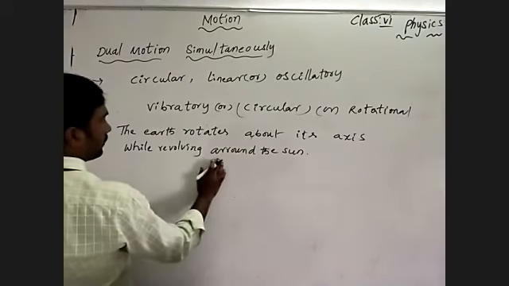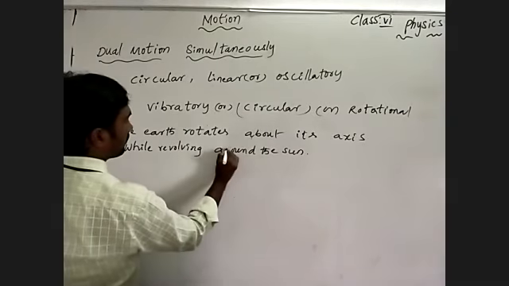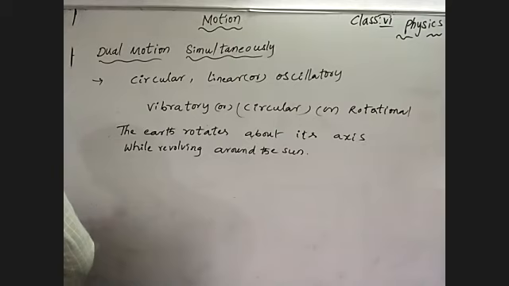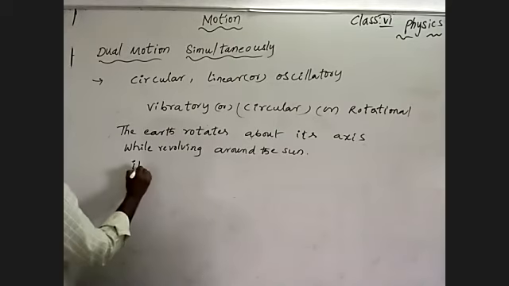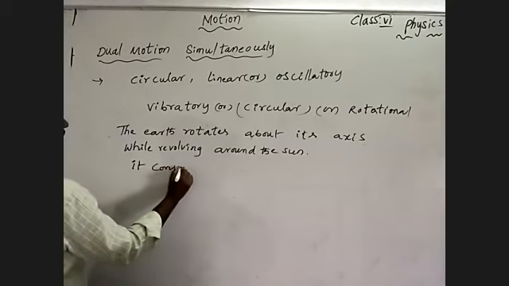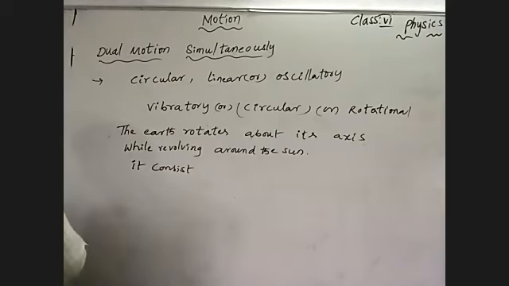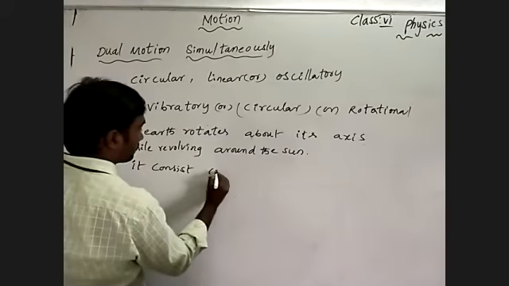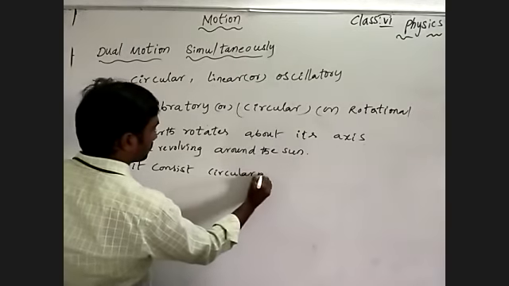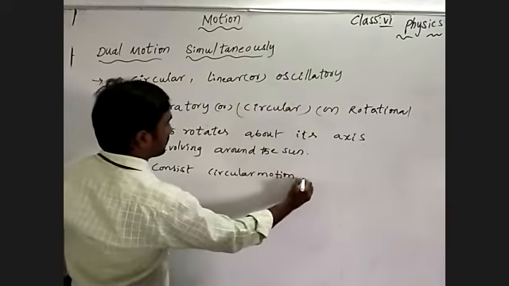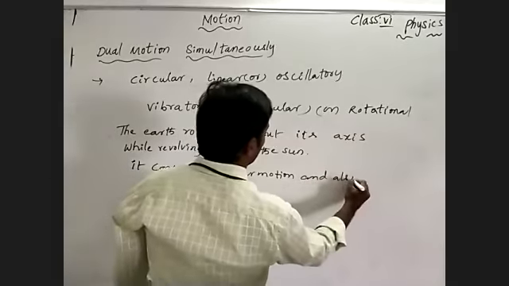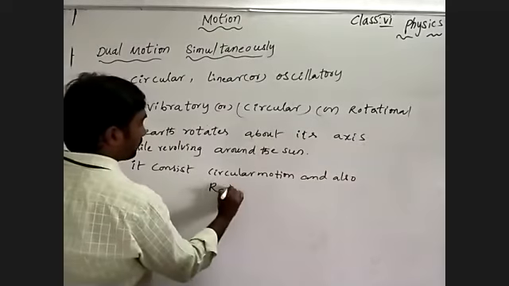It consists of circular motion and also rotatory motion.